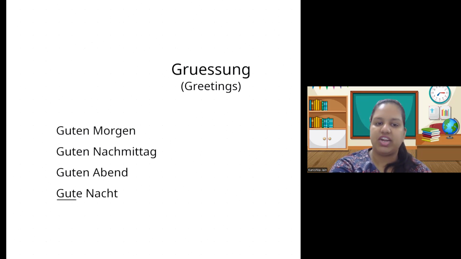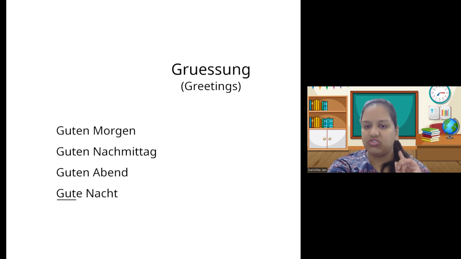You can just write M here. Masculine. Nachmittag is masculine in German, and Abend, evening, is masculine, but Nacht is feminine, female. And whenever there is a female word, we use E as the ending of the adjective. So therefore, this is Gute Nacht.